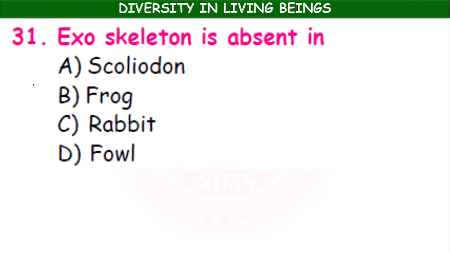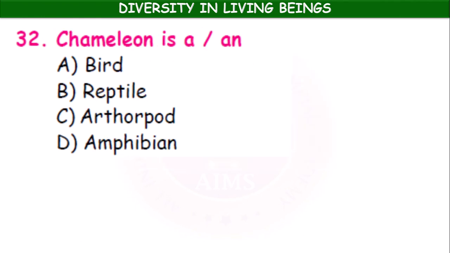Exoskeleton is absent in frog. Chameleon is a bird, reptile, arthropod, amphibian. It is a reptile.